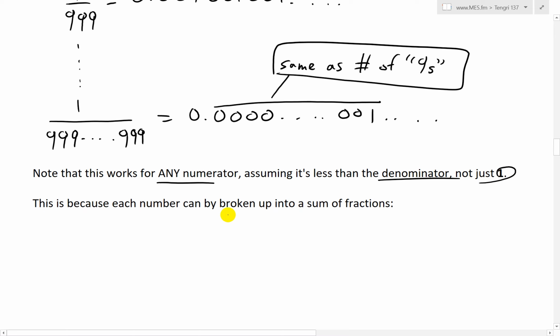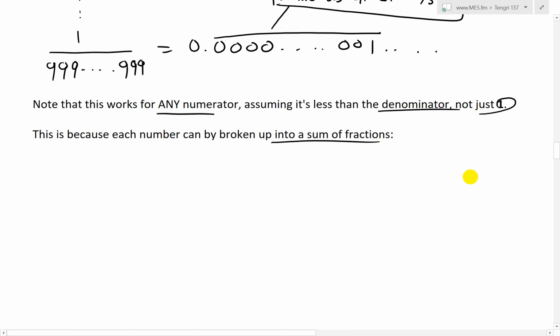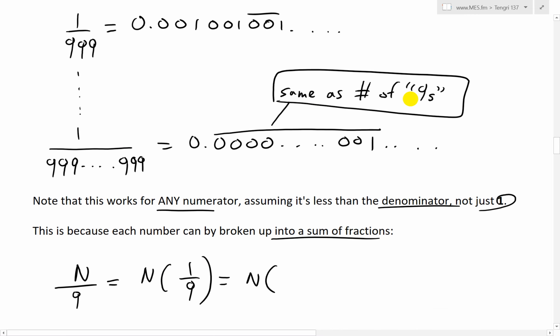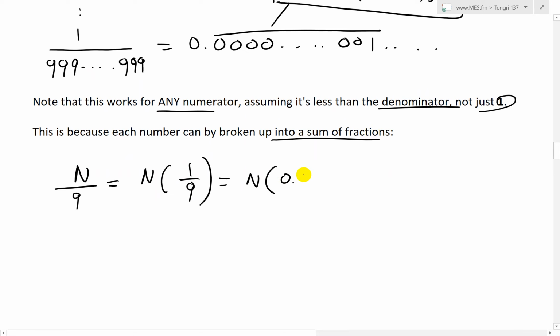And this is because each number can be broken up into a sum of fractions. For example, instead of 1, let's say we had a number n. So n could be anything as long as it's less than the denominator. So n divided by 9 is the same thing as writing n times 1 over 9. And we already know what 1 over 9 is: 0.11111, etc. So this equals n times 0.11111, dot, dot, dot.